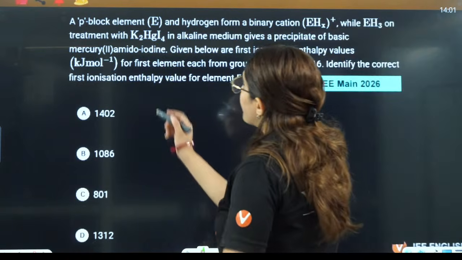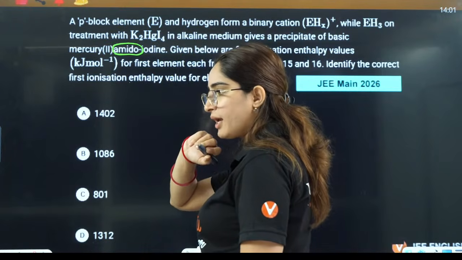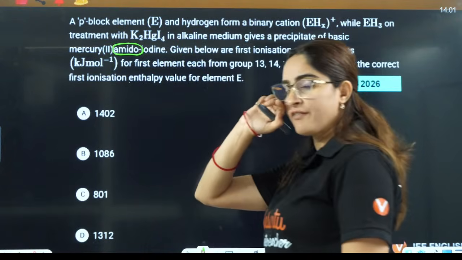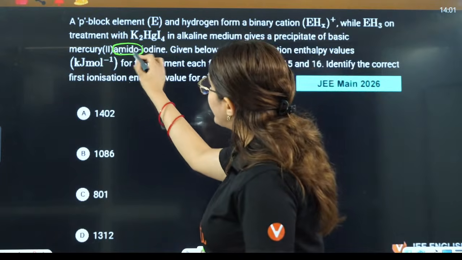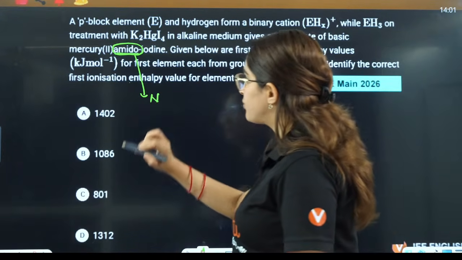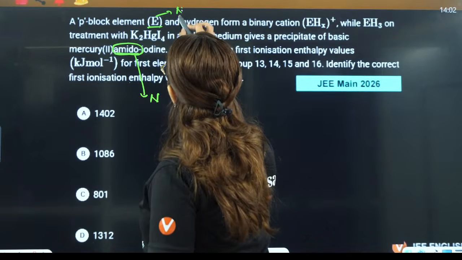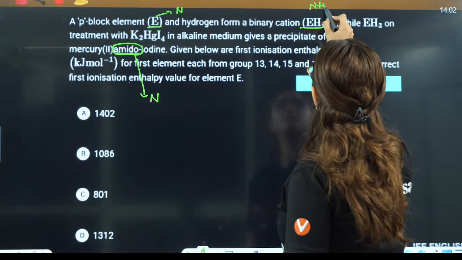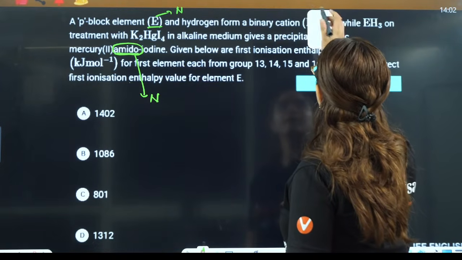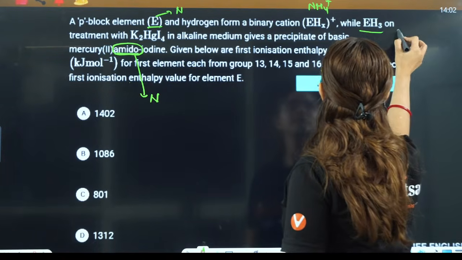From this amido, I can see they are talking about nitrogen. A very small hint is given to you, but if you identify it, you can see it. Amido means nitrogen has to be there. That means this p block element is nothing but nitrogen. That means this binary cation is nothing but NH4 positive, and this is NH3.